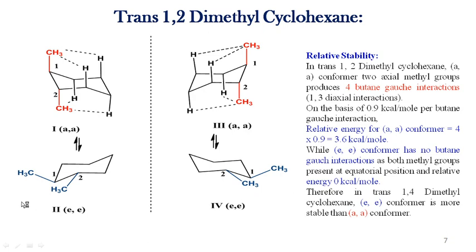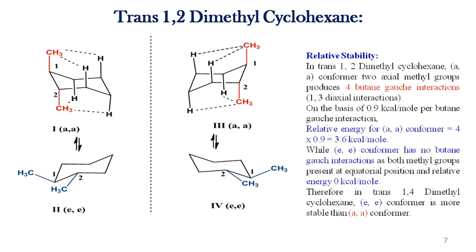While in the case of the equatorial conformer, both methyl groups are present at equatorial position, due to which the relative energy is 0 kilocalorie per mole, because they do not produce any butane gauche interaction. Therefore, in trans 1,2 dimethyl cyclohexane, the equatorial conformer is more stable than the axial conformer.